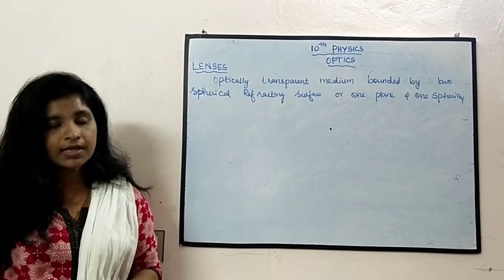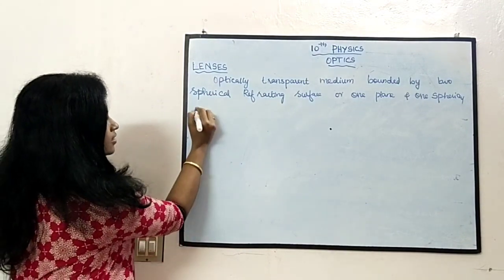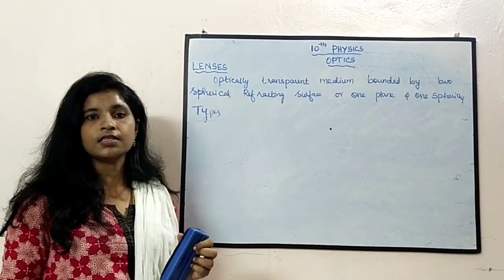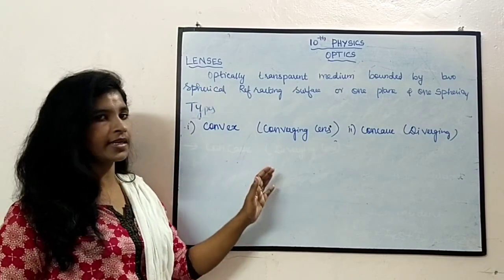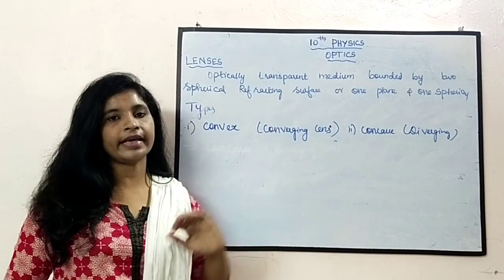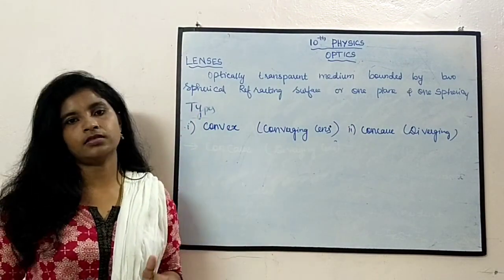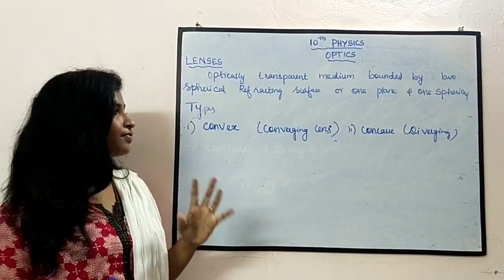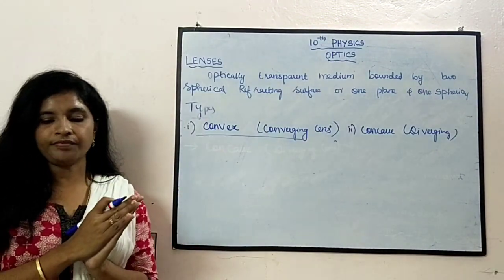Basically the lenses are of two types. The first one is the convex lens, and the other one is the concave lens. These are the two basic types of lenses, convex and concave lens. So first let us see about the convex lens. What is meant by this convex lens?